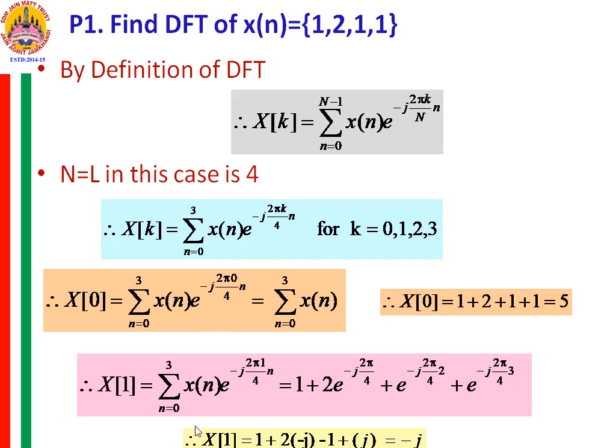So capital X at k is equal to 1, that is X[k] at k is equal to 1, X1 is equal to minus j that you get. Now next what we do is we substitute k is equal to 2 in the expression and find X2. When I substitute k is equal to 2 here, you get this as e raised to minus j pi n, and n varying from 0 to 3.